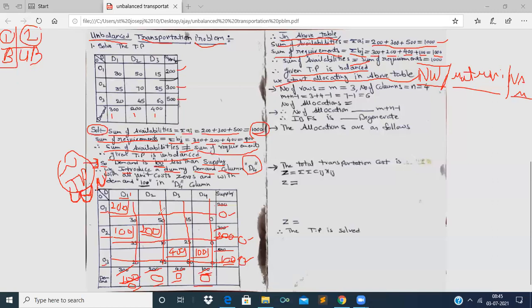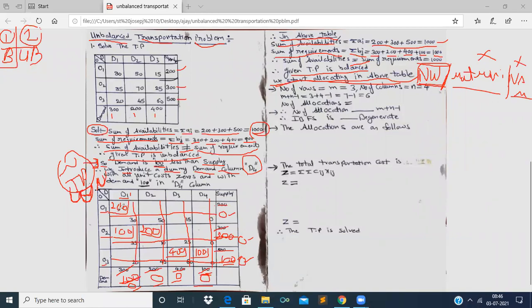Now see here, we started allocating in the above table using the northwest corner rule, but we have not used matrix minima and Vogel's approximation method. Next, as allocations are finished, let us see whether the sum of allocations regarding rows and columns satisfy their corresponding supplies and demands.